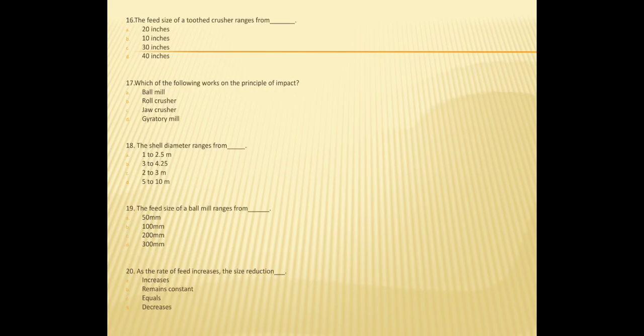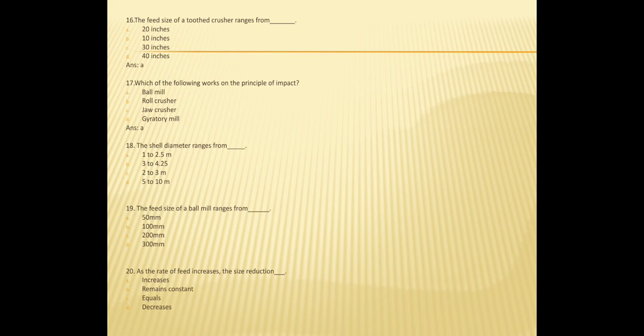16. The feed size of the two-thread crusher ranges from 20 inches, 10 inches, 30 inches or 40 inches. So the answer is A, that is 20 inches. Next question, which of the following works on the principle of impact? A, ball mill, roll crusher, jaw crusher or gyratory mill. So the option is A, that is ball mill, which is based on the principle of impact.